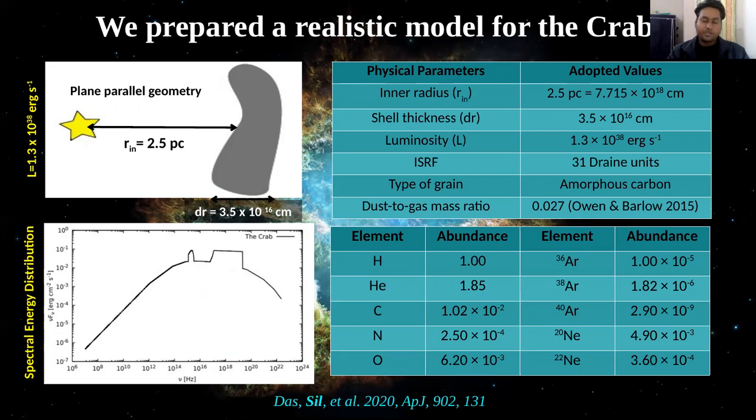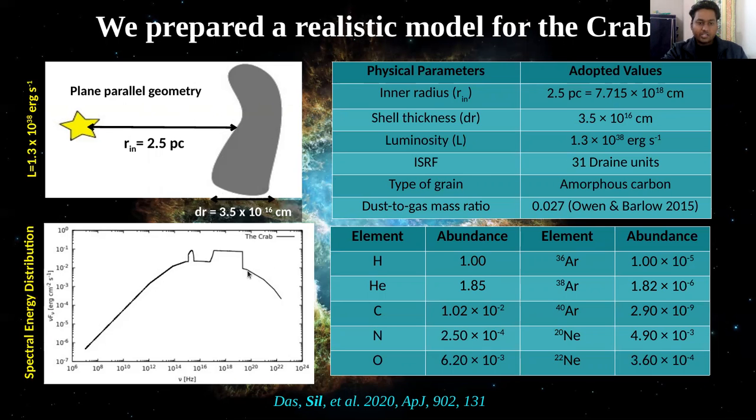nebula environment. And for the Crab nebula environment, we used these physical conditions where the inner radius is 2.5 parsec from the source, and the cloud thickness is roughly of the order of 3.5 times 10 to the power 16 centimeter. So you can see from here that the inner radius is much greater than the thickness of the cloud. So it is a plane parallel geometry we assumed here in our modeling, and these are the elemental initial abundances used in the Cloudy modeling for the Crab.